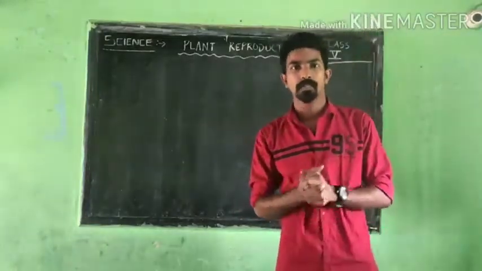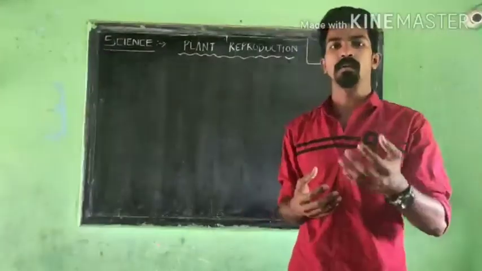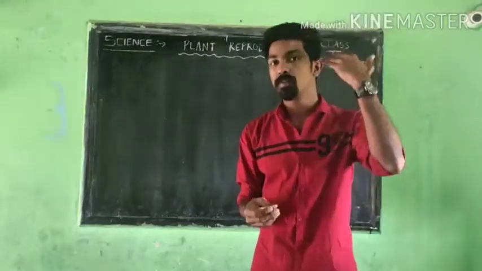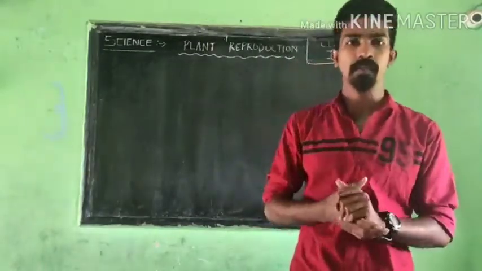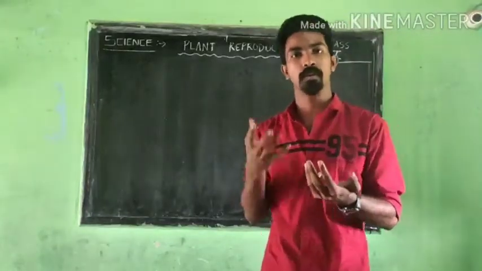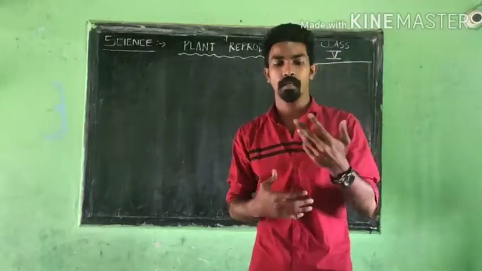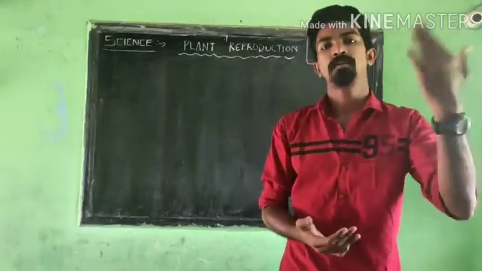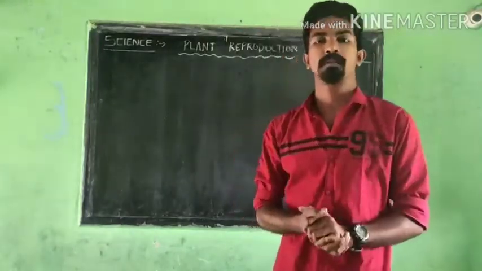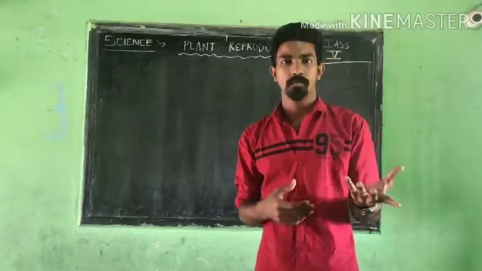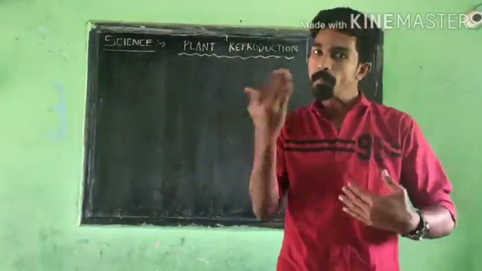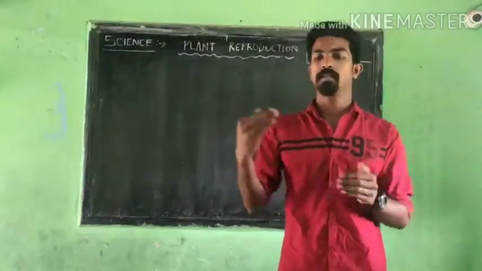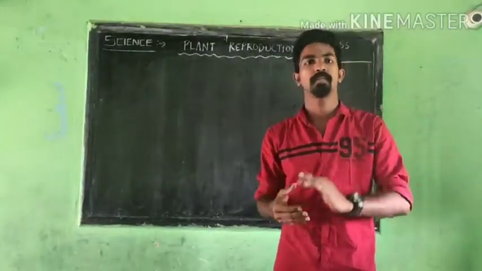So we'll go to the first topic. We need plants. As long as plants are in this world, we will stay alive. If you think we can live without plants, don't think like that. If there are no plants, we will not get oxygen, and we will not get food. So if plants are there, only then will we be there. We depend on plants, and plants also depend on us, because we give carbon dioxide that they need to produce their food. So it is a mutual understanding between plants and human beings, and plants and animals also. Everything is related to one another in this world, so without plants we cannot live.